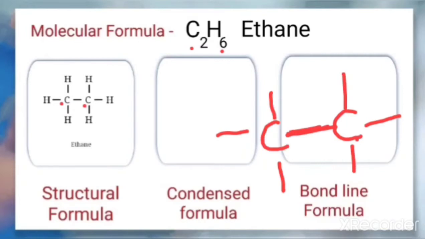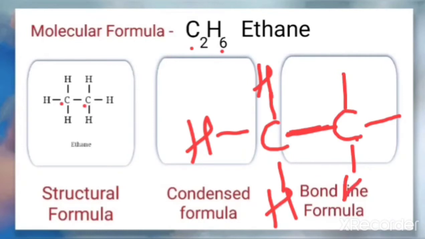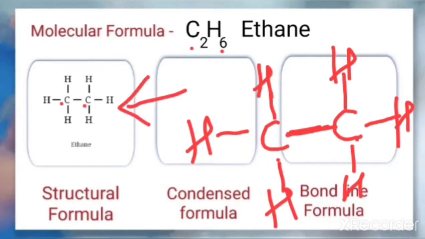Now when you check this, each of the 2 carbon atoms has 4 bonds surrounding it. So now keep a hydrogen at each place. When you keep one hydrogen on each bond, we get the formula C2H6. So that is the structural formula. The structural formula shows the carbon, the position and the bonding with the hydrogen.